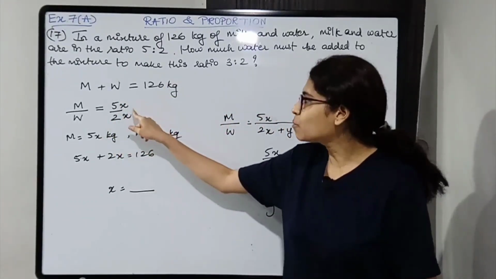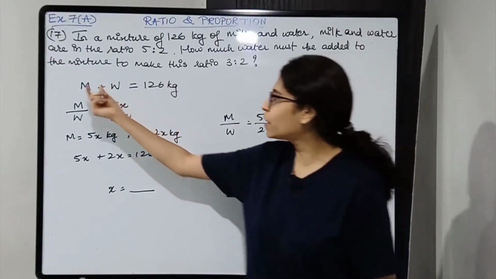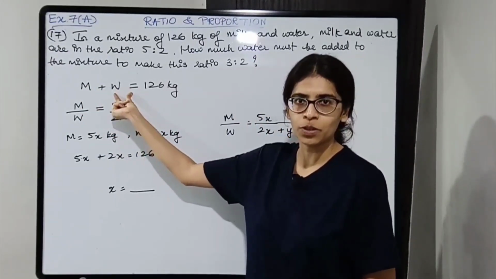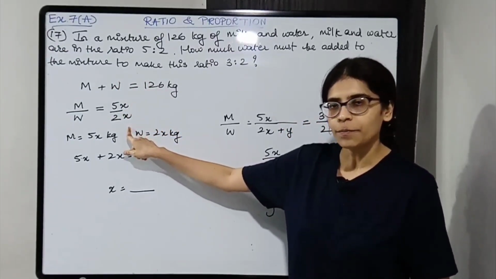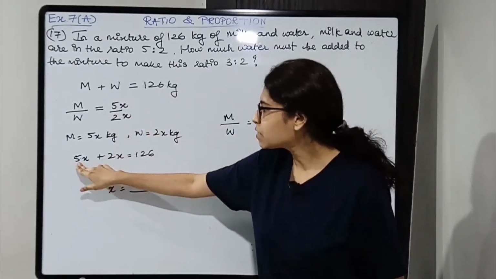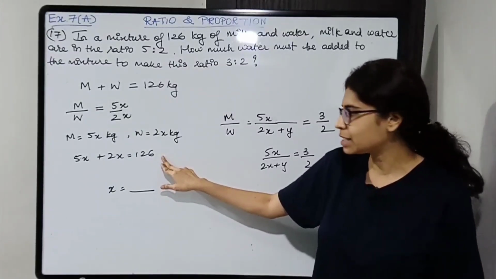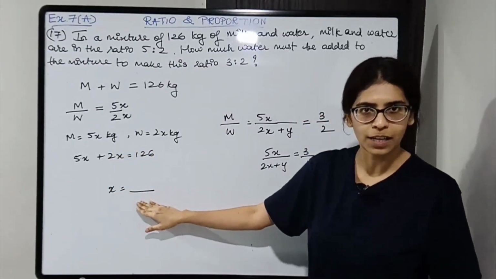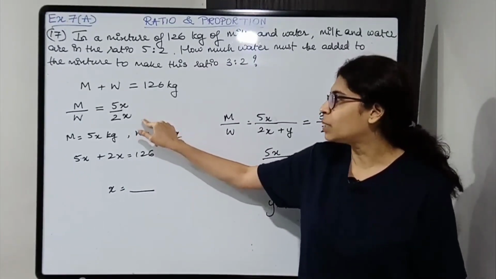Now there is some common factor which we need to find out. Only then we'll be able to find the quantity of milk and the quantity of water. So it is 5x and 2x. Substituting that in this, milk is 5x, water is 2x, 5x plus 2x is equal to 126. Solving this, you will get the value of x. So you'll be easily able to find the quantity of milk and water.